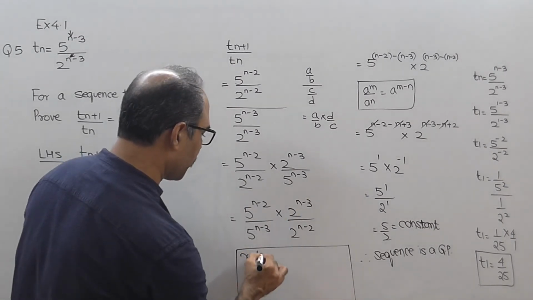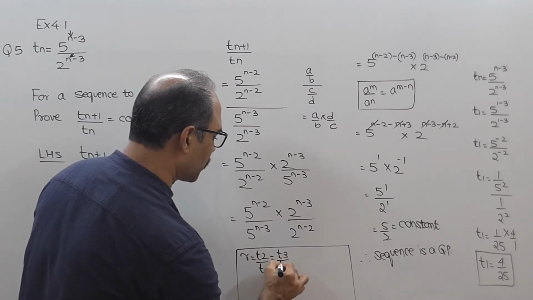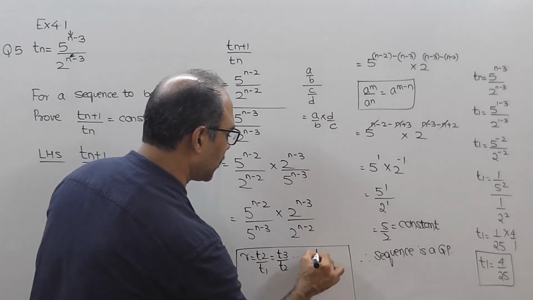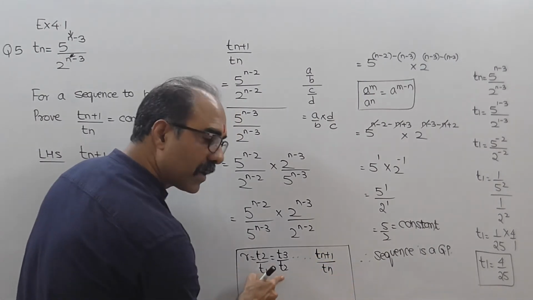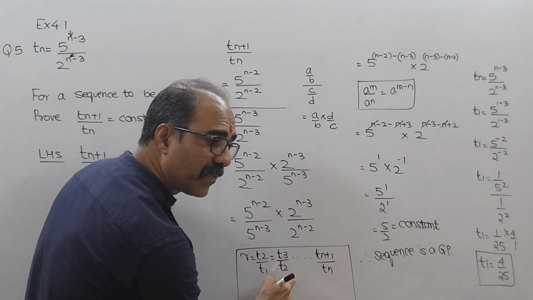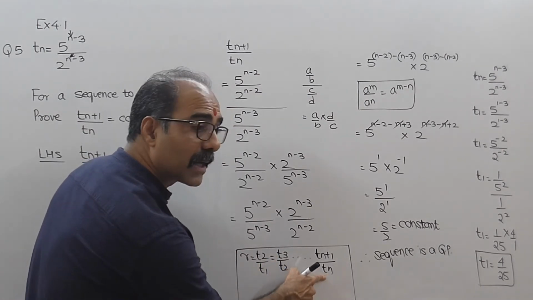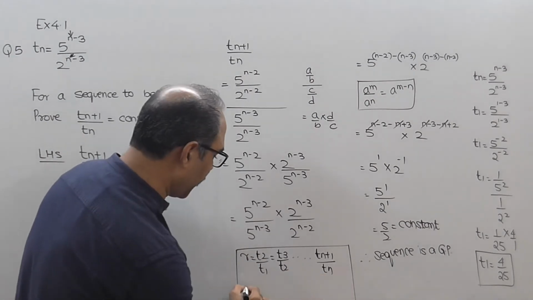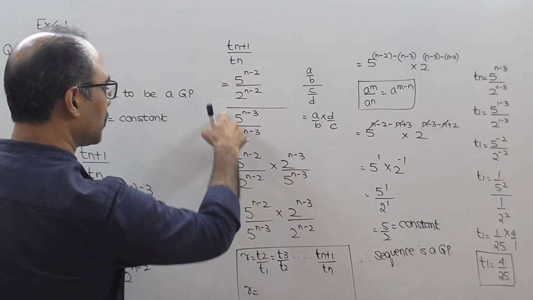ठीक है. फिर क्या हो सकता है? T3 by T2 हो सकता है. ऐसा जा जाके I think the last will be Tn plus 1 upon Tn. तो T2 by T1 equal to T3 by T2 equal to T4 by T3 equal to T5 by T4, dot dot dot, किधर तक जाएगा, Tn plus 1 upon Tn. मेरे को लगता है Tn plus 1 upon Tn हमने ढूंढा है ना, Tn plus 1 upon Tn.